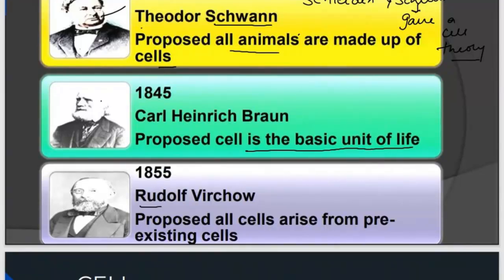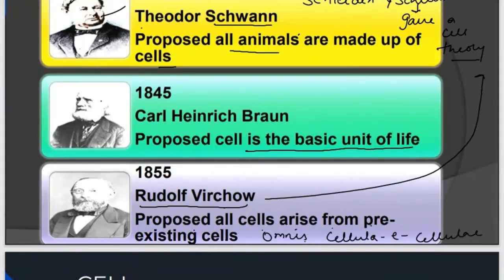And there is one person who added one more point to the cell theory, known as Rudolf Virchow. He said that all cells arise from pre-existing cells. There is a saying, omnis cellula e cellula, which means all cells arise from pre-existing cells. This was the third point of the cell theory, added by Rudolf Virchow. Is it clear?